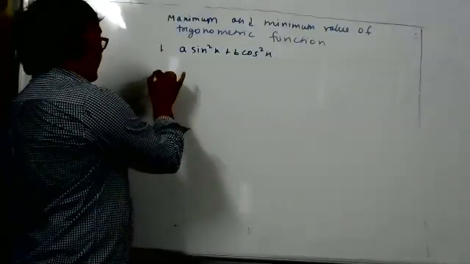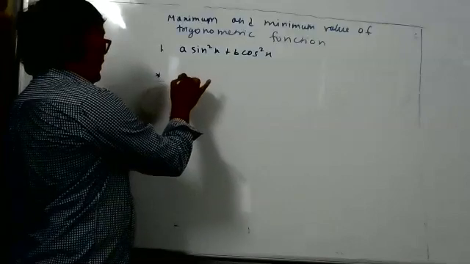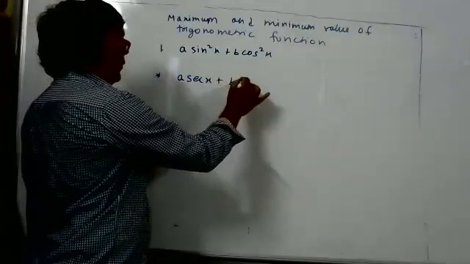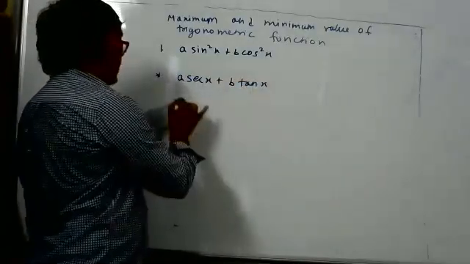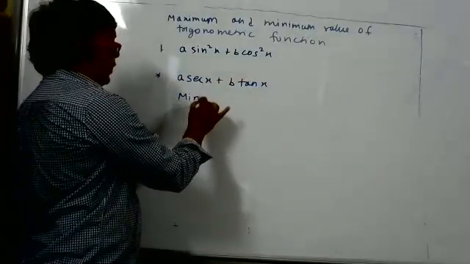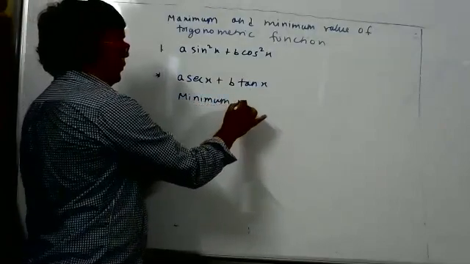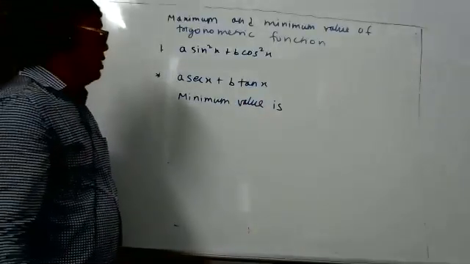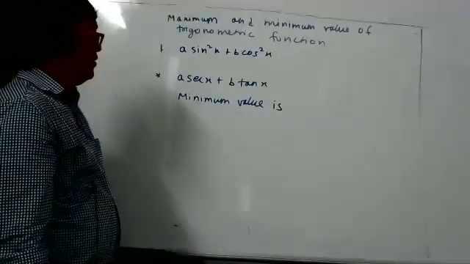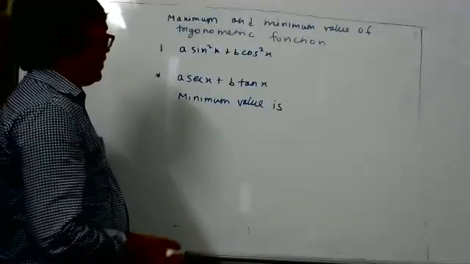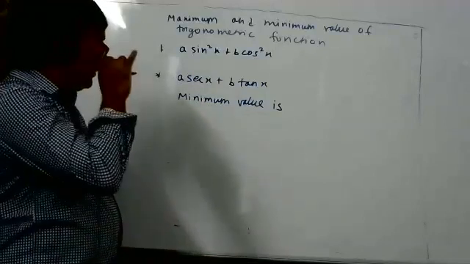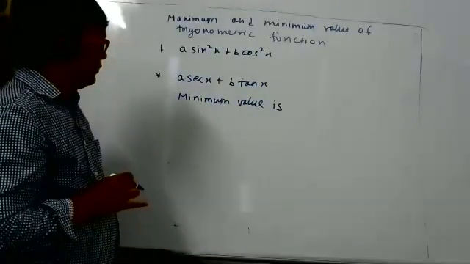The second is A secant x plus B tan x. What is the minimum value? A secant x plus B tan x, not square.